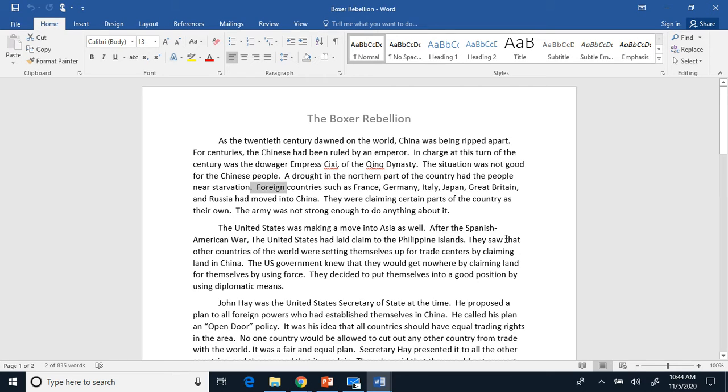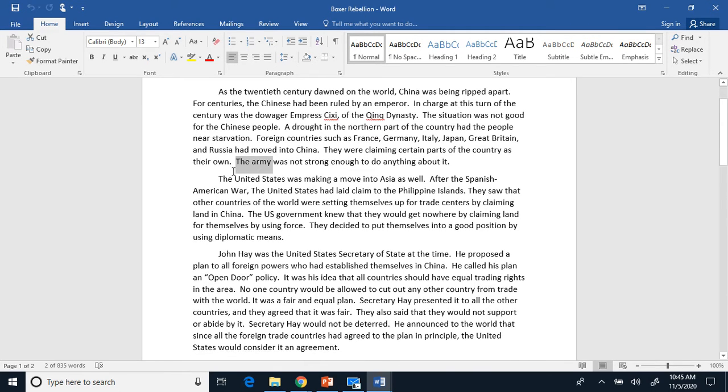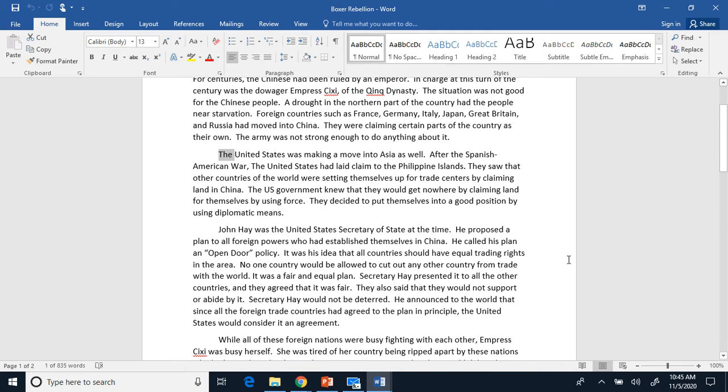Foreign countries such as France, Germany, Italy, Japan, Britain, and Russia had moved into China. They were claiming certain parts of the country as their own, and the army wasn't strong enough to do anything about it. The United States was making a move into Asia as well. After the Spanish-American War, the United States had laid claim to the Philippine Islands. They saw that other countries of the world were setting themselves up for trade centers by claiming land in China.